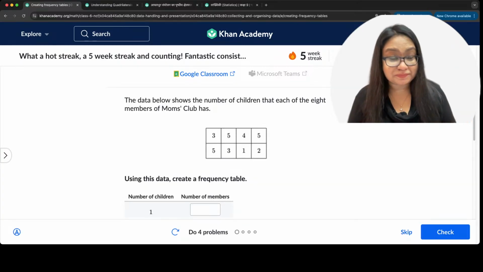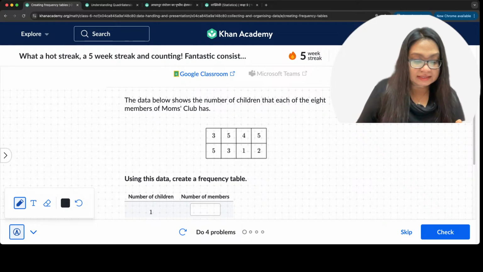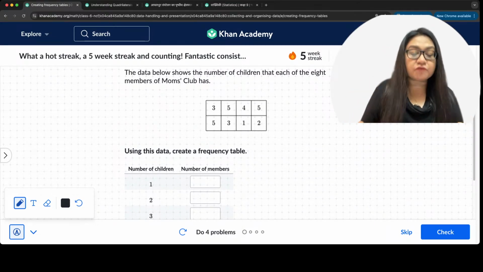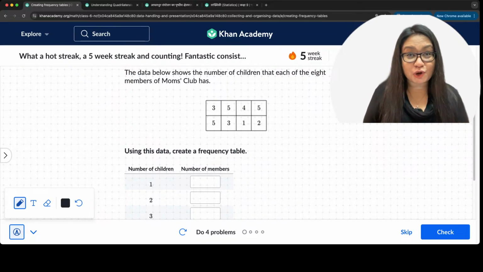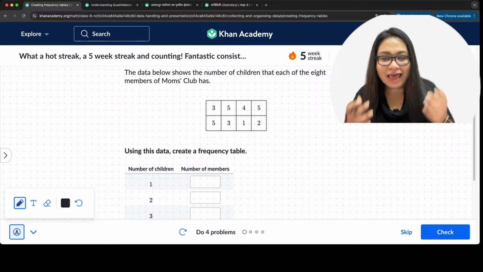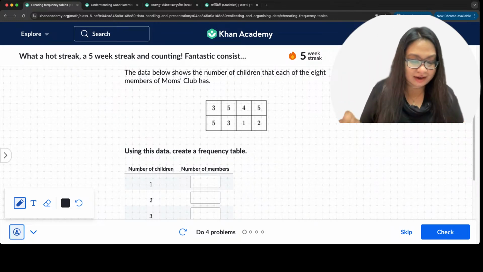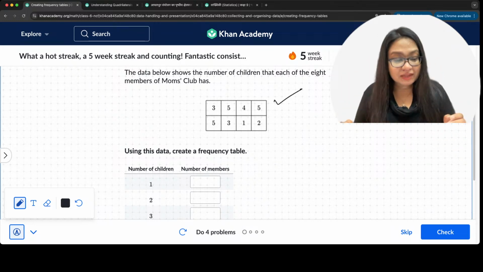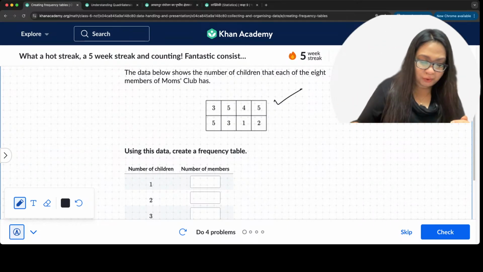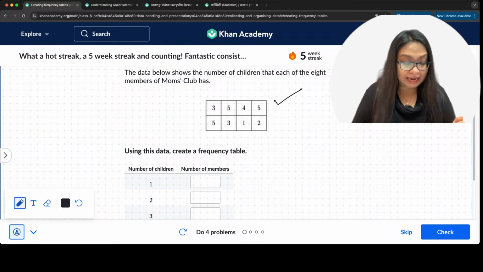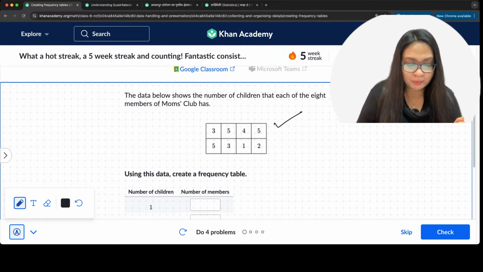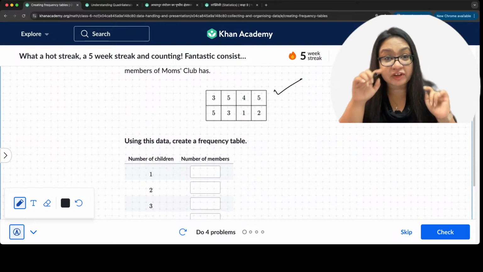Here's the first question. The data below shows the number of children that each of the 8 members of a moms club has, right? So yes, there is a moms club, and the moms of course will have children. So here is the data that shows how many children each mom has. Now we have to use this data to create a frequency table.